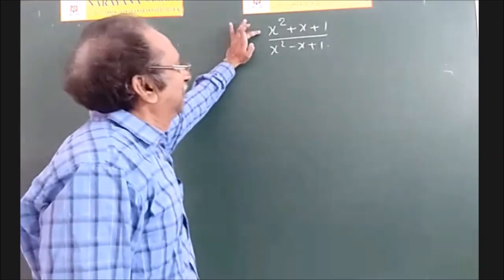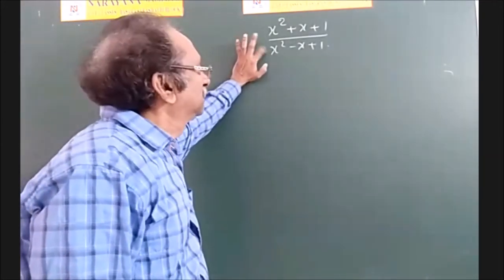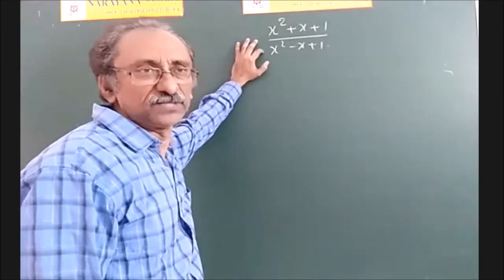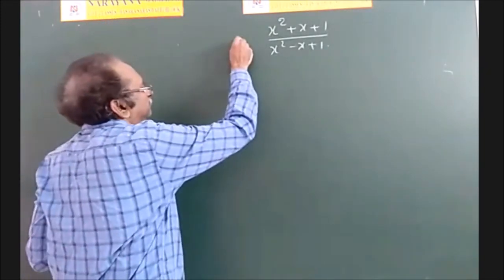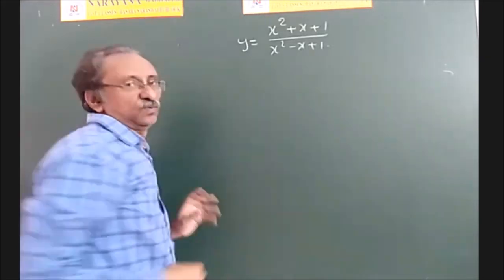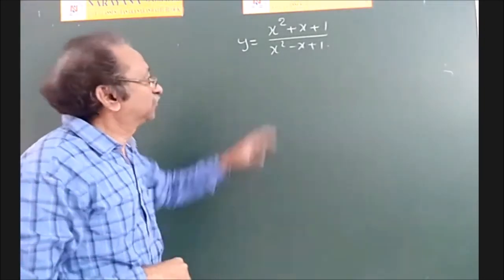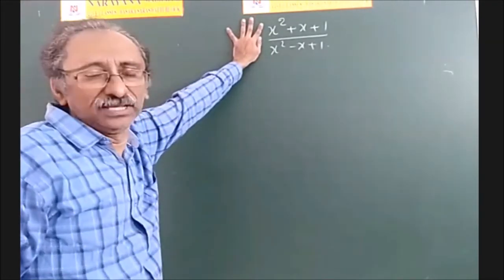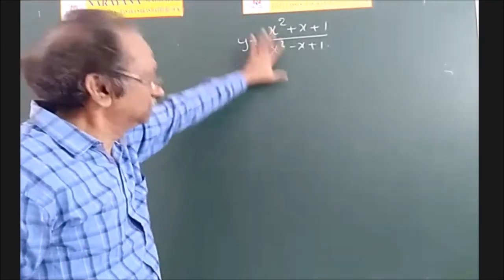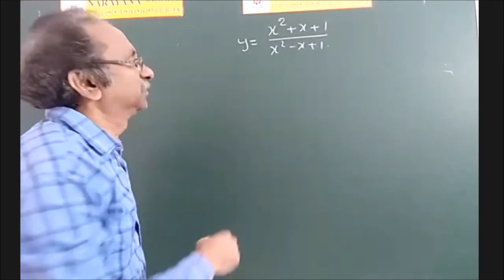That is, ax square plus bx plus c divided by another quadratic expression. So this is a function. What is the range of this? What is the maximum value of this? And what is the minimum value of this? Of course, this particular model we can solve in an easier way, but this is the general procedure. Observe what the procedure is.